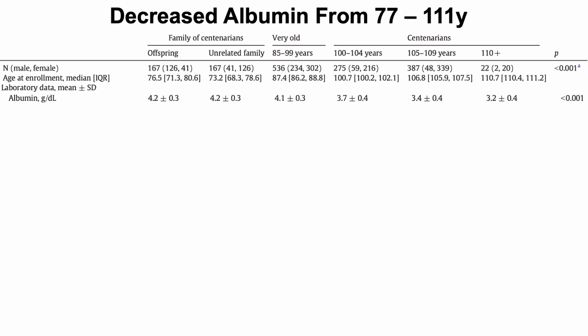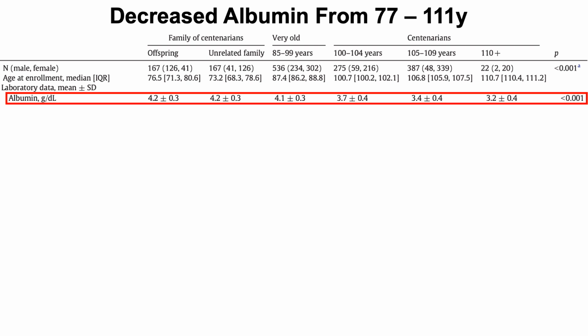All right, albumin. And I'd argue that albumin may be the most underrated biomarker that exists. I mean, most people think about glucose and inflammation. There are several biological age calculators that seem to always come up with albumin as one of their most important biological age predictors. So I've shown this in another video, and let's have a look at their data. Albumin levels from the younger age groups, values around 4.2, decrease all the way to the super-centenarians, to values around 3.2. Now, in terms of the reference range, they barely get out of the reference range.